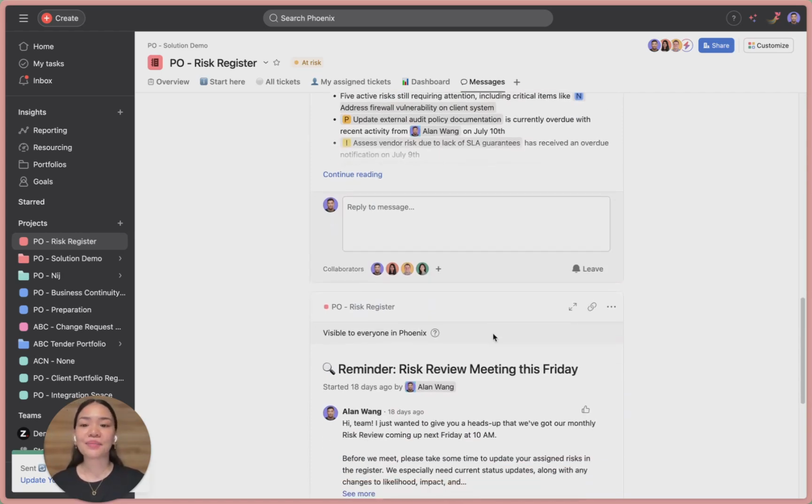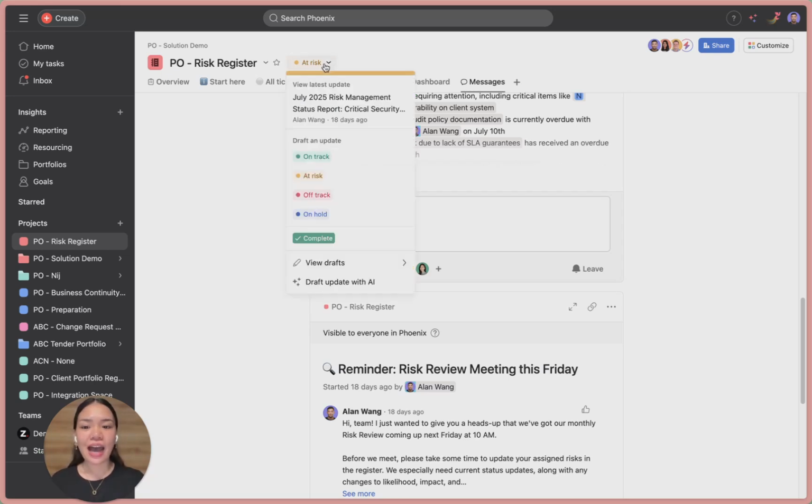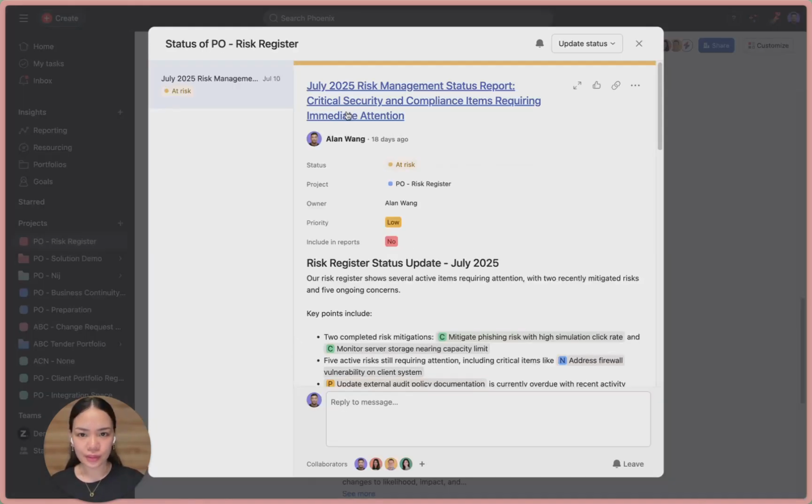Key takeaway here is that messages are your go-to for broadcasting updates to larger groups without switching to a separate app or chat thread. And when it comes to reporting on project progress, there's a better way than chats or sync meetings. Finally, we've got status updates, a structured way to share how your work is progressing. You can tag teammates, link to tasks, and add a color-coded status like on track, at risk, off track, on hold, or complete. These updates are stored in the project's history, like so. It's going to show up here.